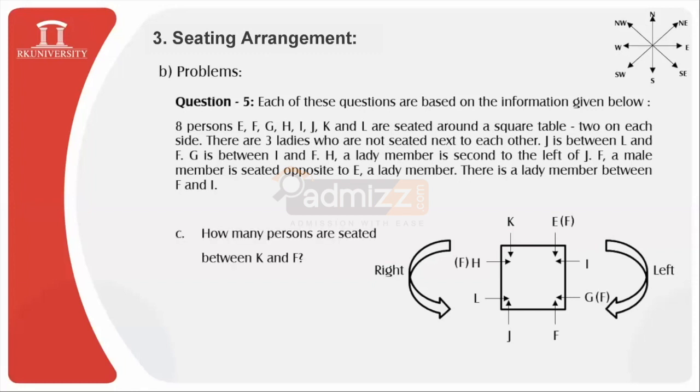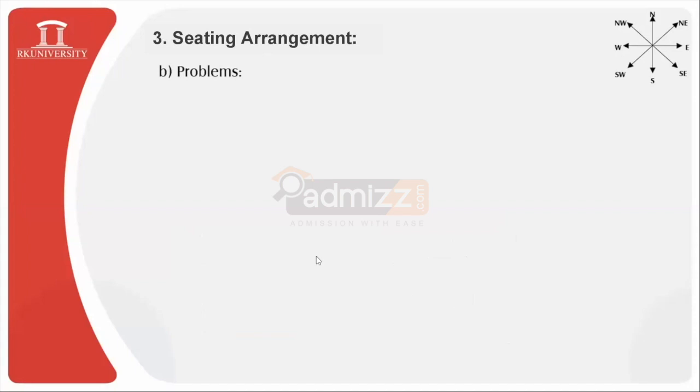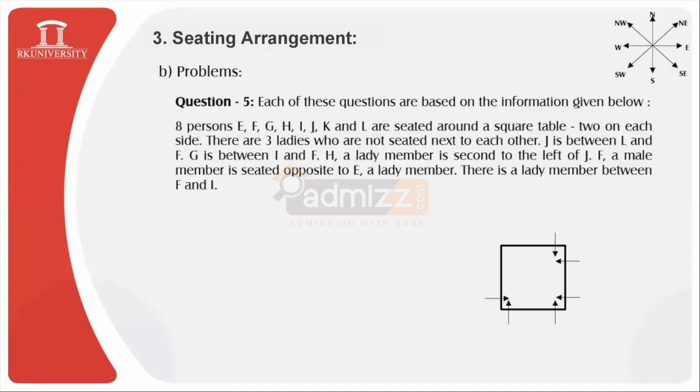How many persons are seated between K and F? So K is over here, F is over here. Very easy to answer. And the correct answer is option C. Yes, three persons we can consider from both the sides, whether you go clockwise or anti-clockwise. In both the cases, you will find three to be the correct answer. Very good. Next question.